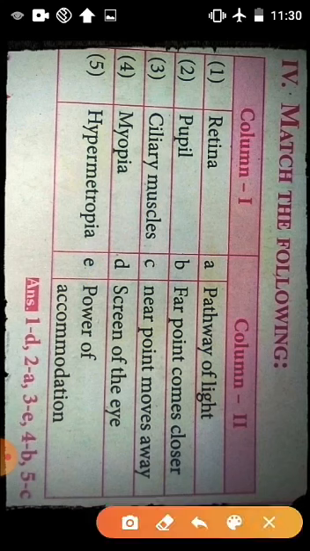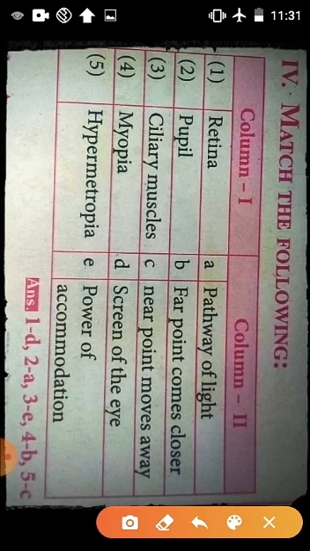The next question, myopia. What is myopia? We are able to see the near object, we are not able to see the distant object. So that is myopia problem. Then myopia, it is also called as dash. Yes, very good. Myopia is also called as short sightedness, because we can see only the near object.